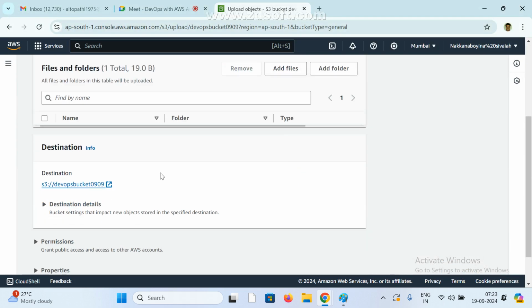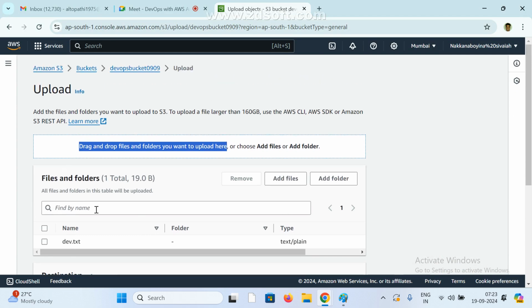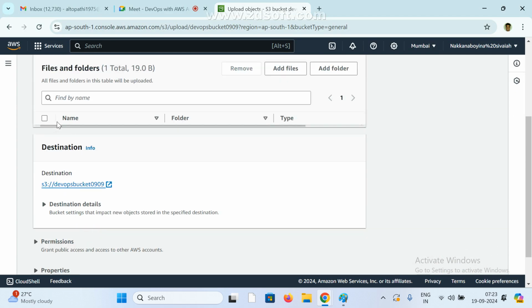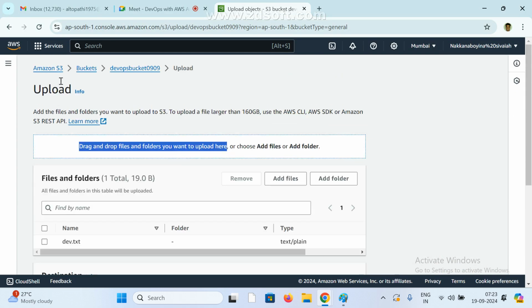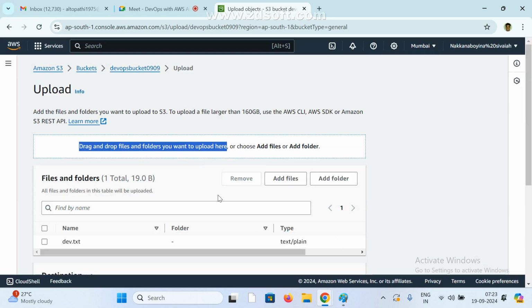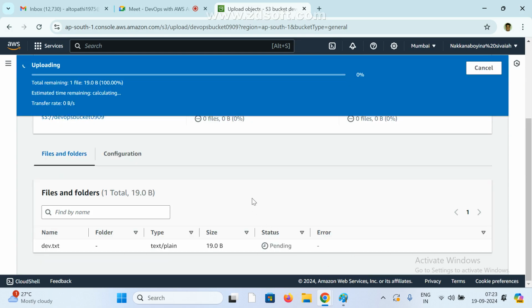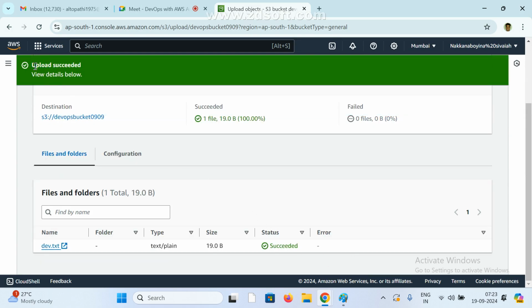That's it. Now see here, this is a file. Now we can see that file. Now click on here, bucket name. Added or not? Added, right? Now we need to click upload. Now see here, upload succeeded.